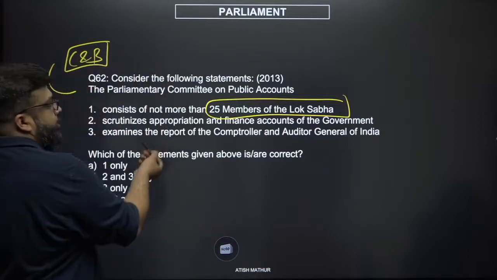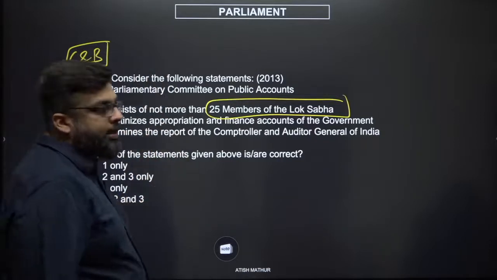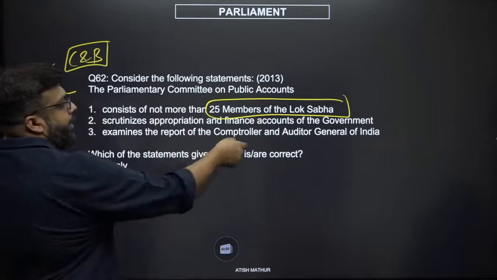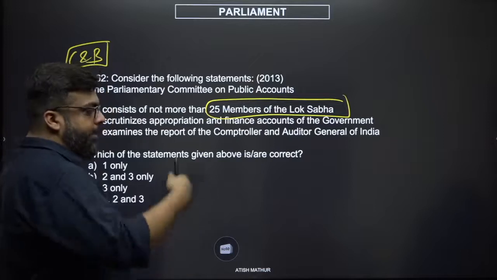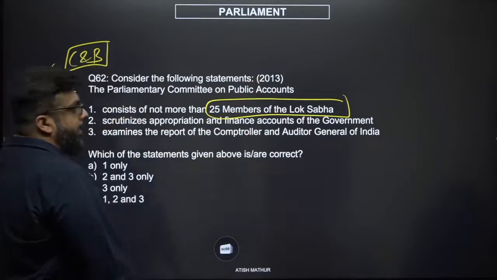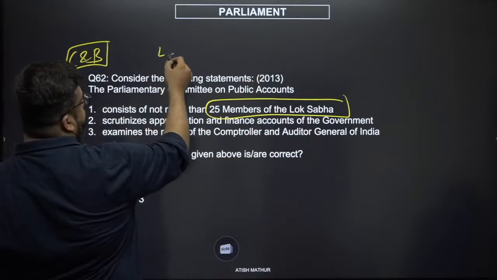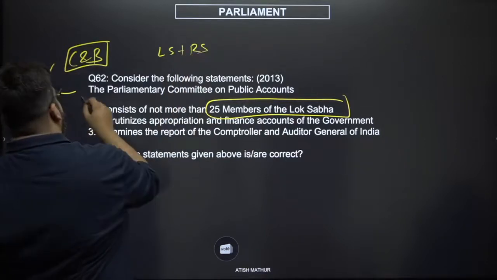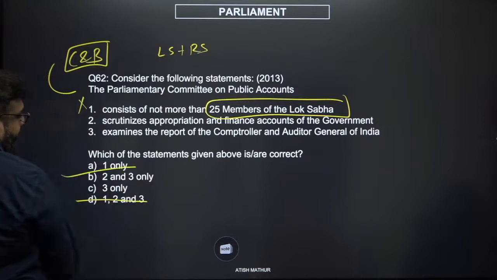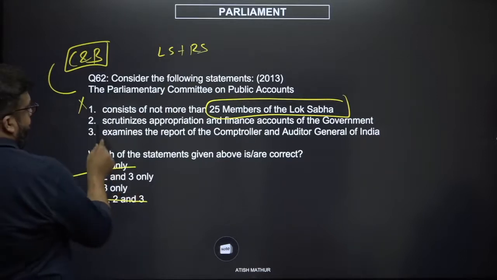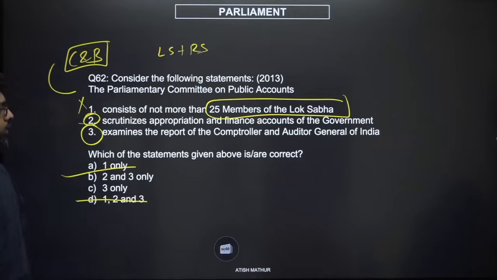If you see, 1 and 2 options can give you some form of correlative contradiction. If you're examining the accounts of the government and you only have members of the Lok Sabha, and this has implications on the states as well, it should have members of the Lok Sabha and the Rajya Sabha both. The first statement is most certainly wrong. So any option which has the first statement gets eliminated, which means you have option 2 and option 3.